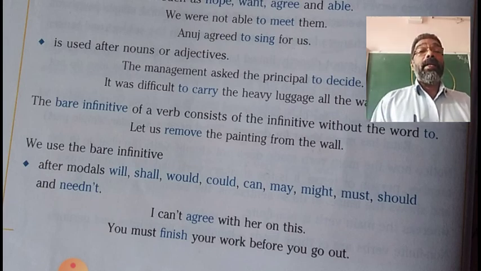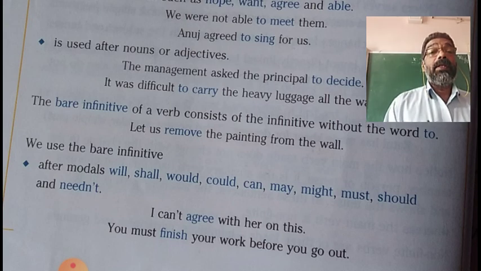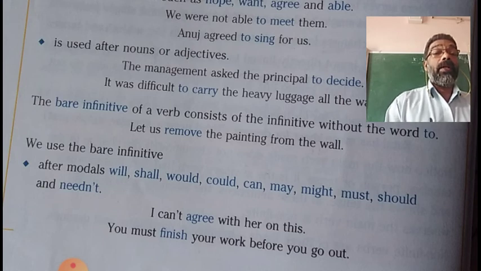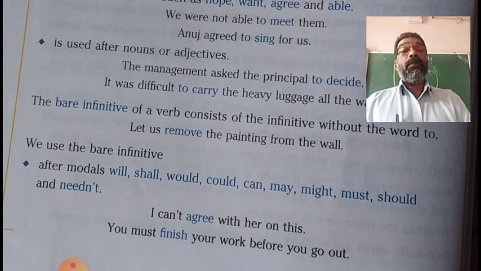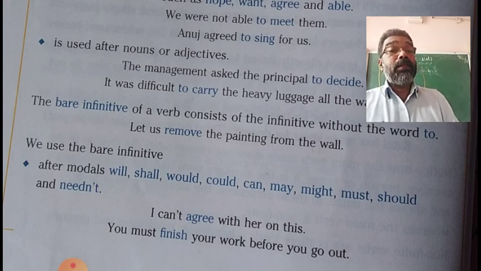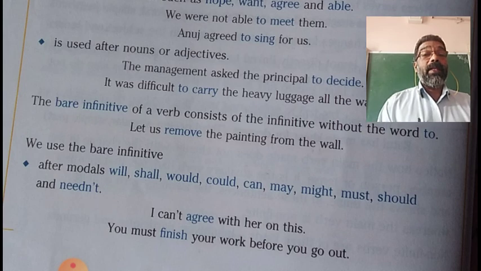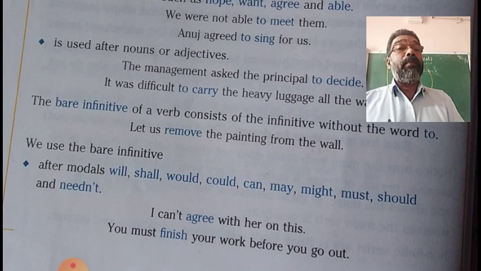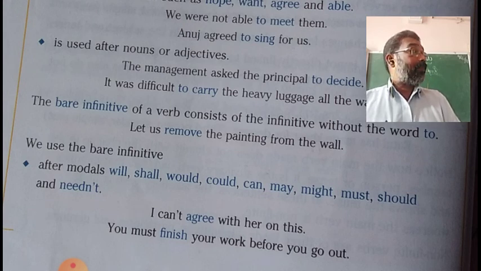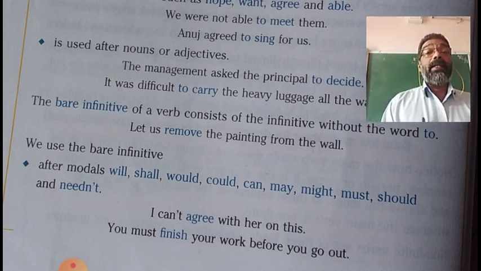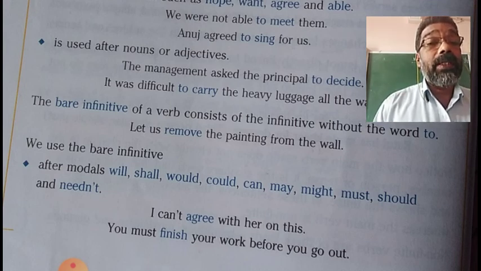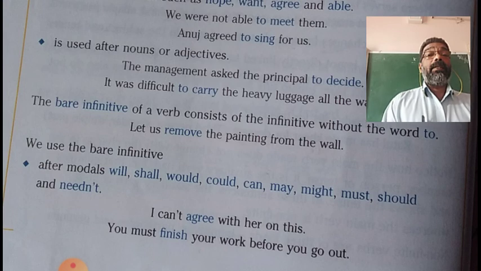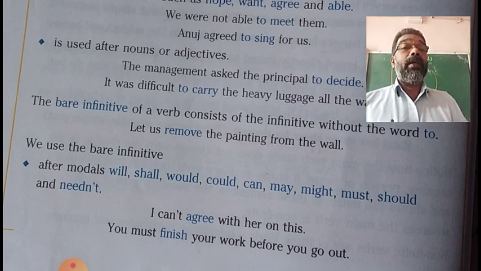Example, I can't agree with her on this. So, can't, can, is the modal verb given. The negative form of can is can't. So, whether it is negative or affirmative, the word is a modal. After the modal, we should use bare infinitive. See, agree is given there in color. That is the first form of the verb agree, and it is without a to, so it is bare infinitive. So, after the modal can, we use bare infinitive.